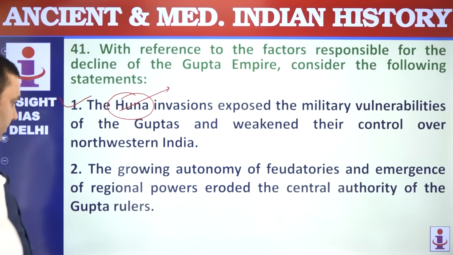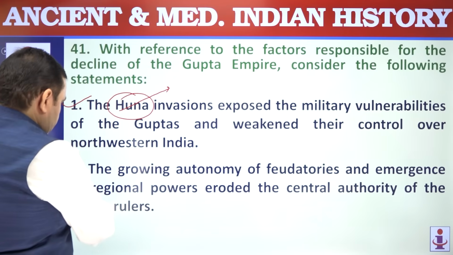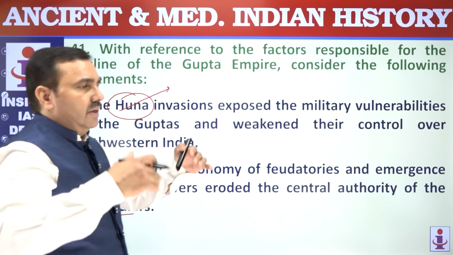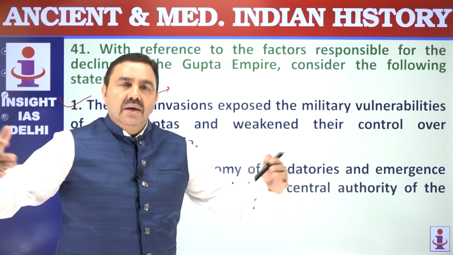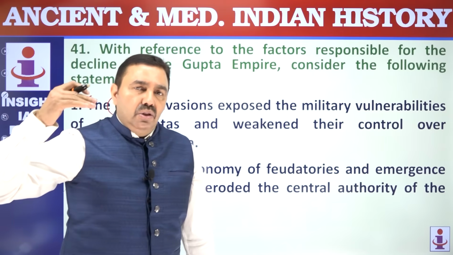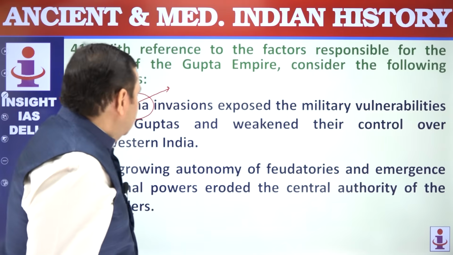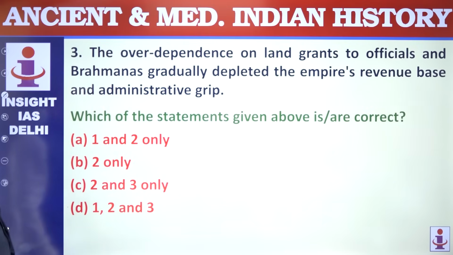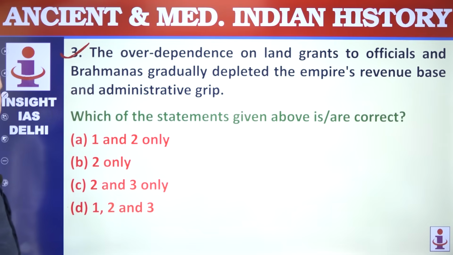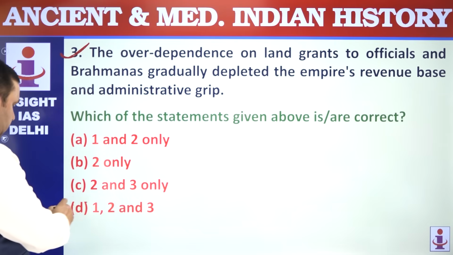Growing autonomy of feudatories eroded central authority, that's correct. When Guptas issued land grants, the receivers of land grants became powerful, and now they started counterbalancing the authority of the king. They started not following the king. That was another reason. The over-dependence on land grants to officials and Brahmanas gradually depleted the empire's revenue. That is also correct. Source of revenue was lost. 1 to 3.